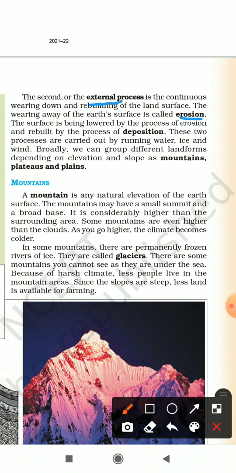The surface of land is being lowered by the process of erosion and rebuilt by the process of deposition. These two processes are carried out by running water, ice, and wind. Broadly, we can group different landforms depending on elevation and slope as mountains, plateaus, and plains. So basically, these are the main landforms we have on earth: mountains, plateaus, and plains.